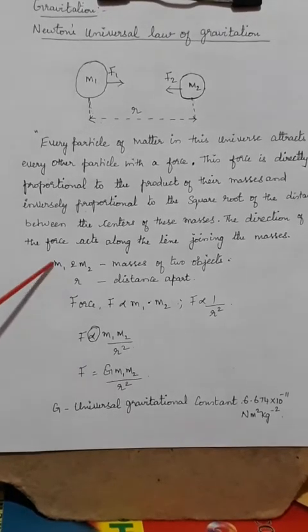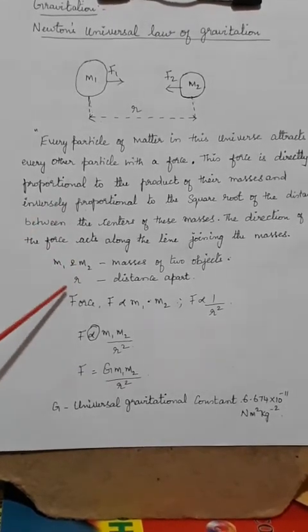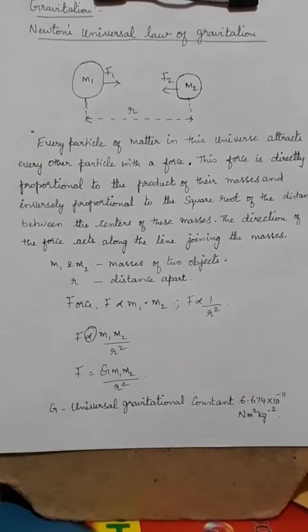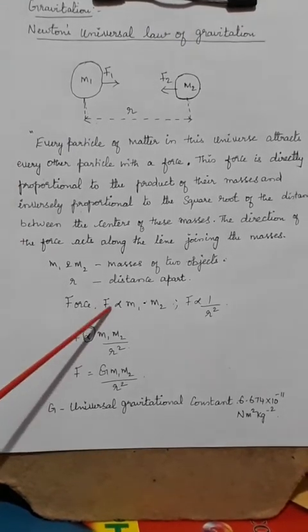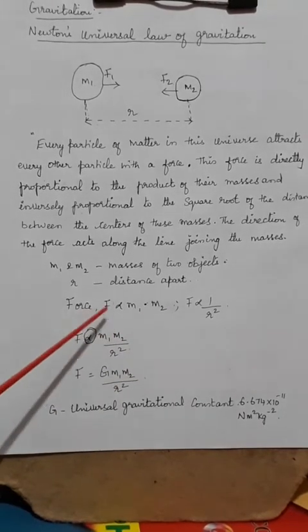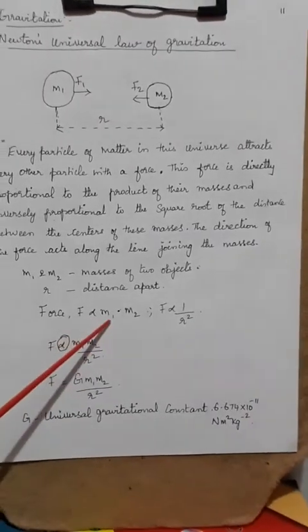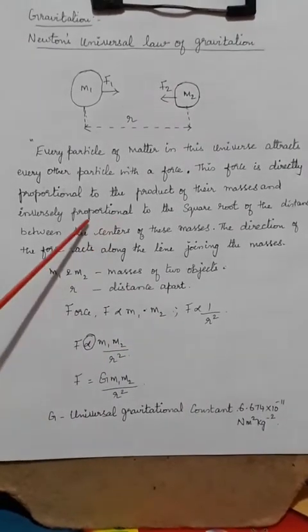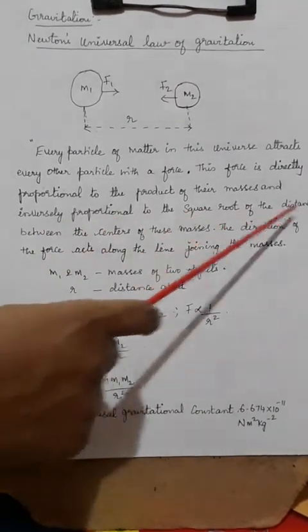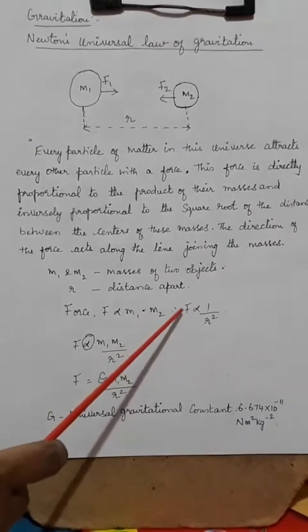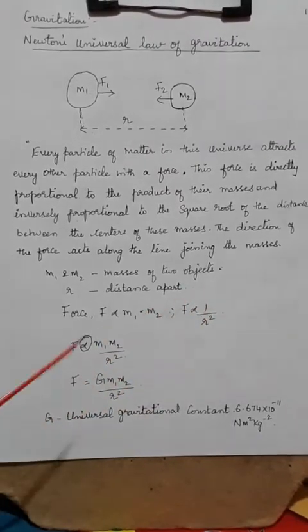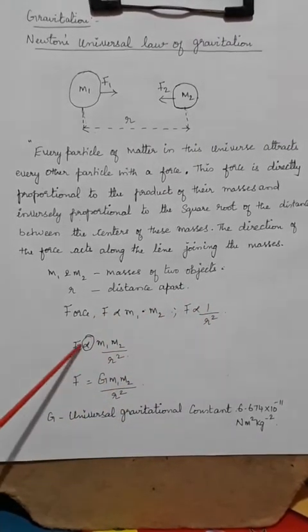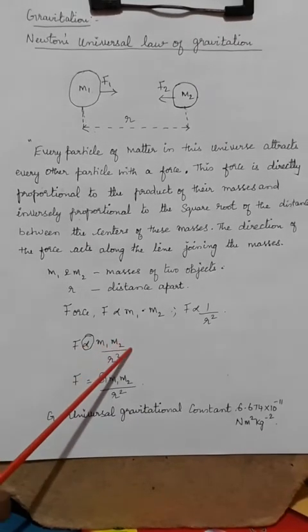Here I consider m1 and m2 to be the masses and r to be the distance apart. So I can write it as an equation. Like always in physics, anything that you have written in a statement is written in terms of some expression. So it can be written as F proportional to m1 into m2. And the next statement says it is inversely proportional to the square of the distance, so F is proportional to 1 by r square.